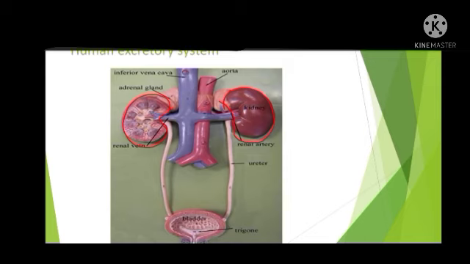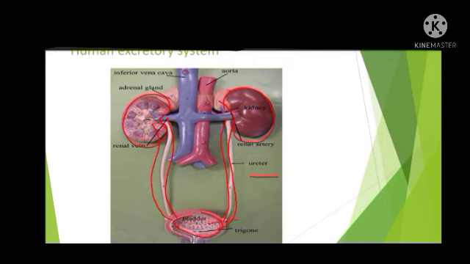From the kidney arises a tubular structure, a duct, which is called the ureter. From each kidney you can see a duct arises and it is called the ureter, and it opens into a sac-like structure which is called the urinary bladder. So the urine which is produced in the kidney will be transported by the ureter to the urinary bladder.